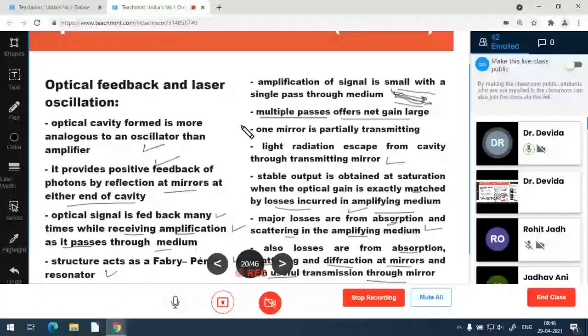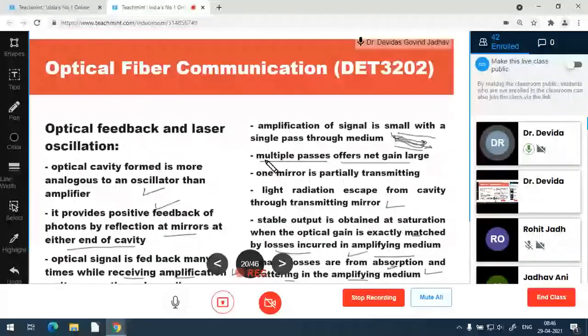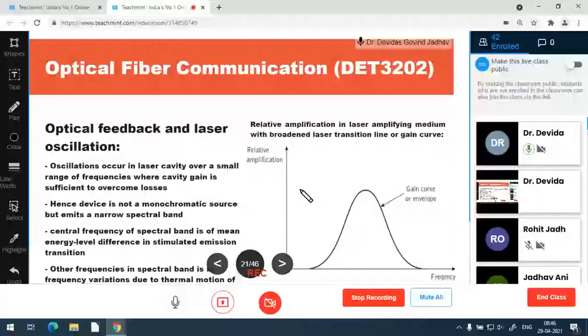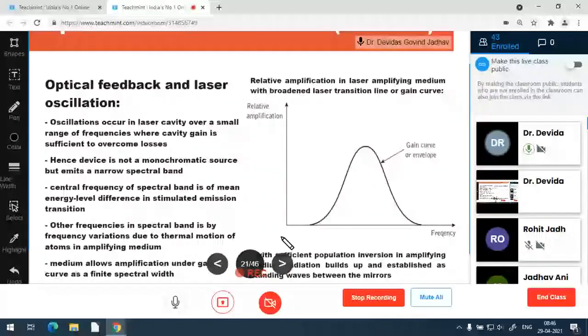So these are the causes of the losses due to the amplifying medium and due to the mirrors. And these losses have to be overcome by the amplifying medium gain so that it can balance the losses and have a stable sustained oscillation. So this medium provides the gain, that is the gain curve. On the x-axis frequencies are there, on the y-axis relative amplification is there.